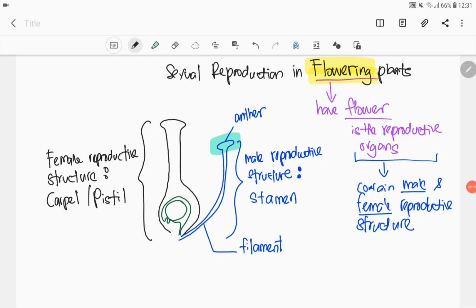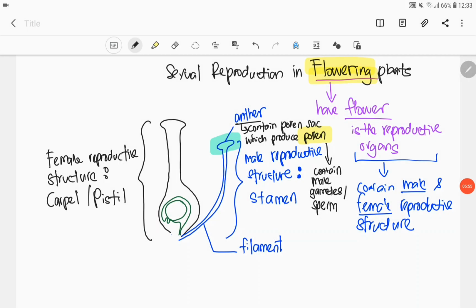So there are two main components for the stamen. So the first one is anther, the second one is filament. Anther is the one that contain pollen sac which will produce pollen. So dalam pollen tu nanti kita akan jumpa male gametes. So ingat, anther ada pollen sac. Pollen sac yang produce pollen, dan inside the pollen baru kita akan jumpa male gametes untuk plant, iaitu sperm.